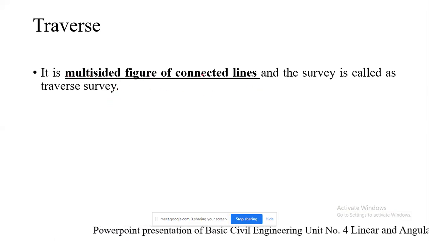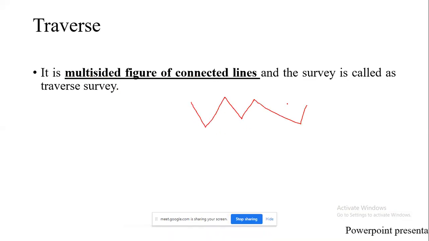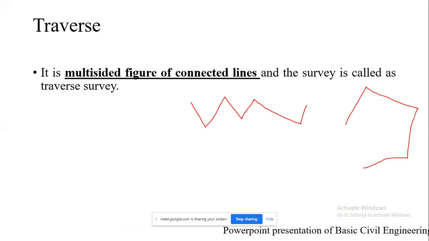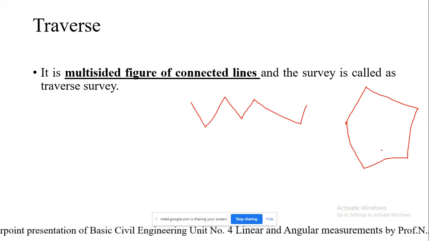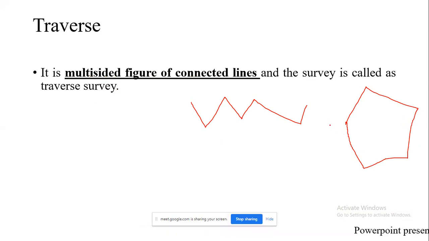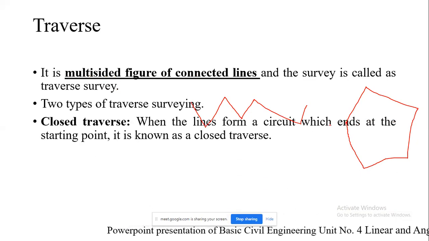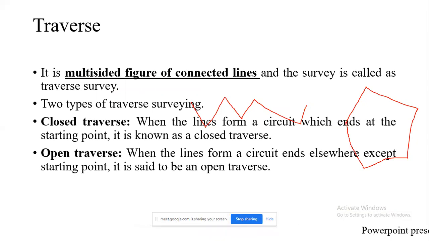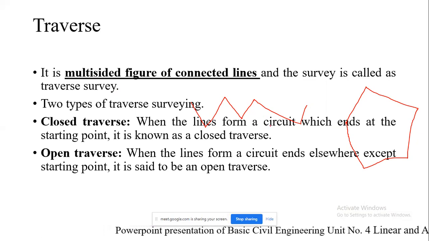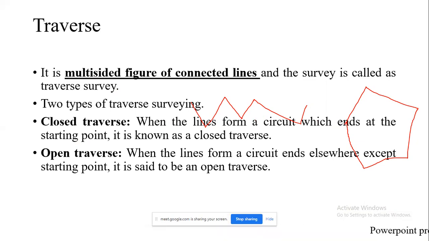So I have highlighted the multi-sided figure. It might be like this, or it might be like this also. So it is nothing but a multi-sided figure, and such a survey which is being carried out is called a traverse survey. There are two types of traverse surveying: the closed traverse and the open traverse. As I told you, a closed traverse is one in which the starting point and the end point are the same.